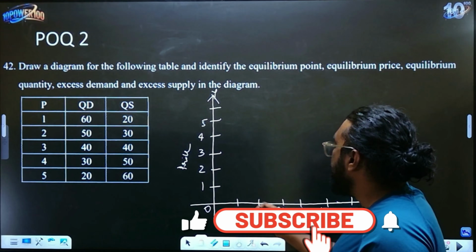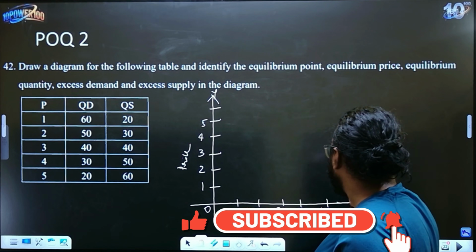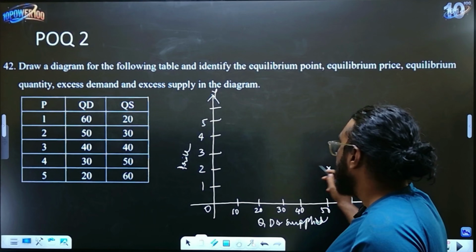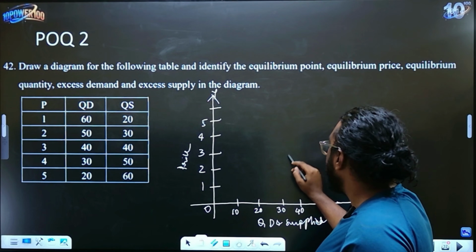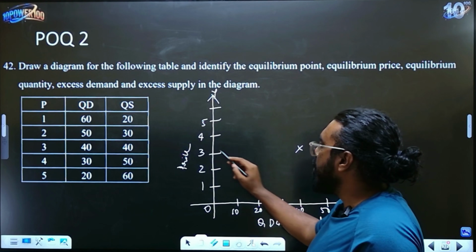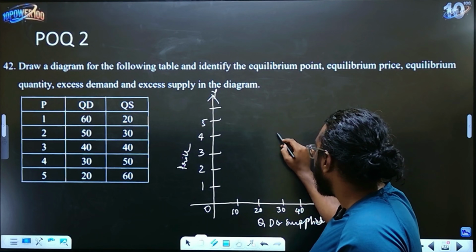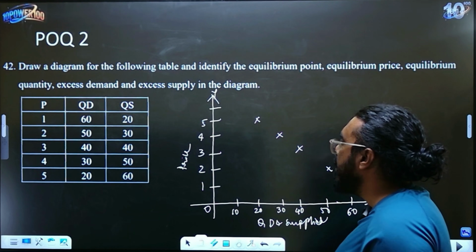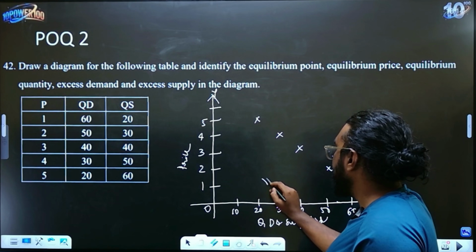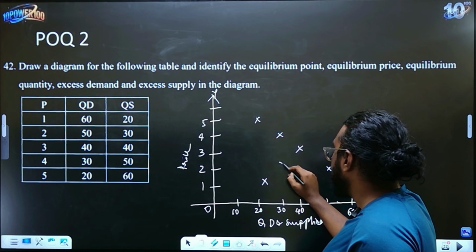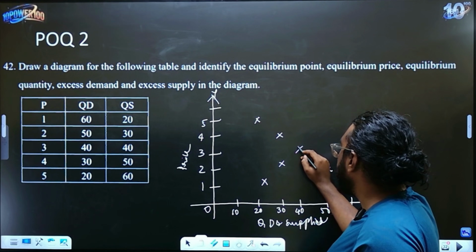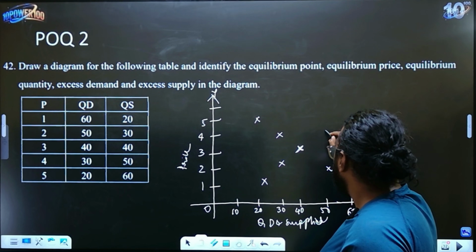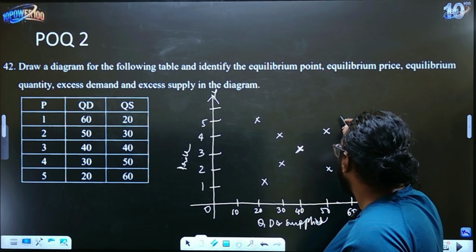Okay, so price 1 irvaga demand will be 60, price 2 irvaga demand will be 50, so market at 50, price 3 irvaga demand will be 40, so market here, price 4 irvaga demand will be 30, market here, and 5 irvaga demand will be 20. Now similarly supply ge 1 irvaga supply will be 20, 2 irvaga supply will be 30, 3 irvaga supply will be 40, 4 irvaga supply will be 50, and 5 irvaga supply will be 60.